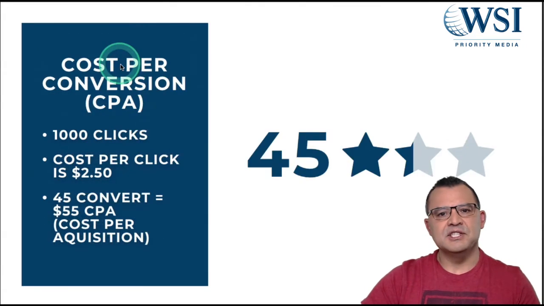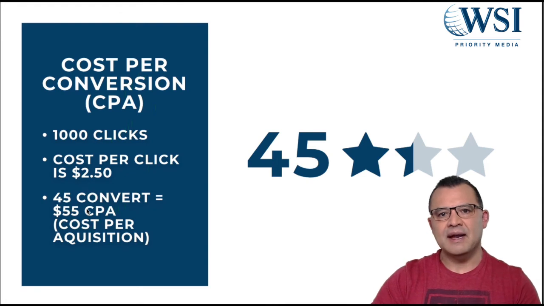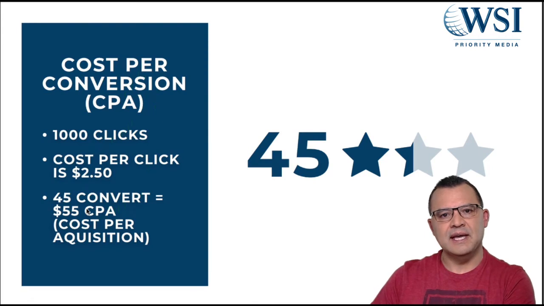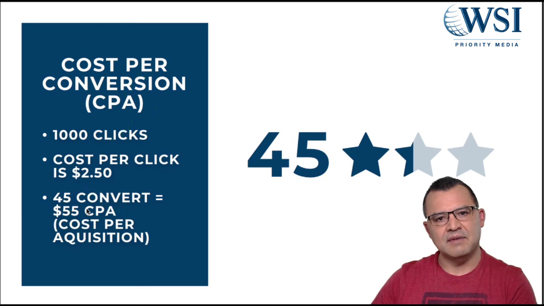Number 3 is your CPA, your cost per conversion. You've got 1,000 clicks, your CPCs are $2.50, 45% of them confirmed, you have a $55 CPA. That is the bottom line number anybody should ever navigate an account with. And what we always do now is we take a look at what is the lifetime value of a customer, not the one-time worth, but the lifetime value.